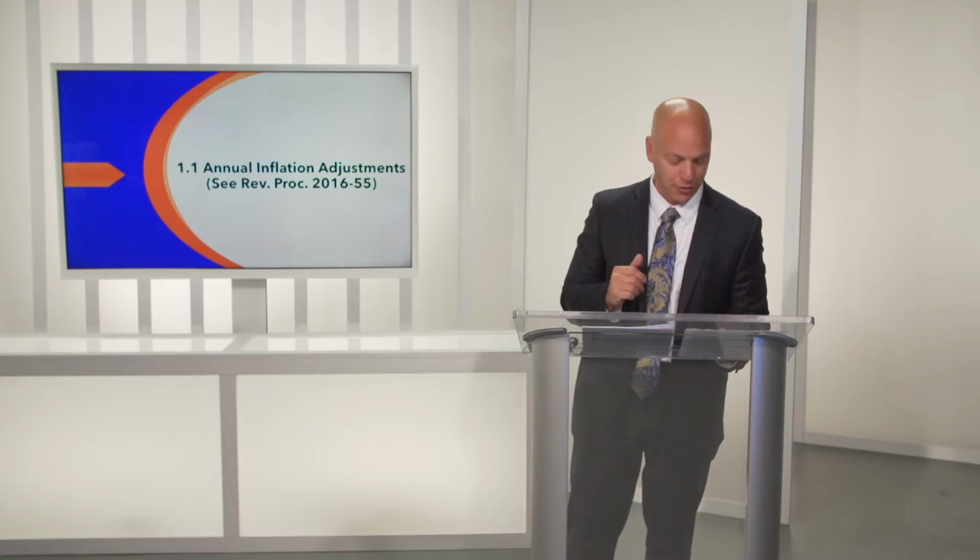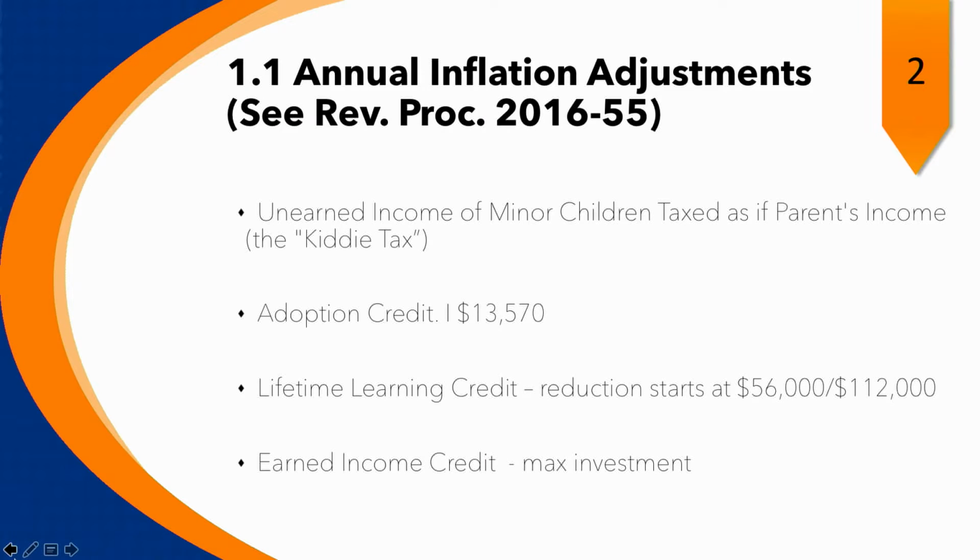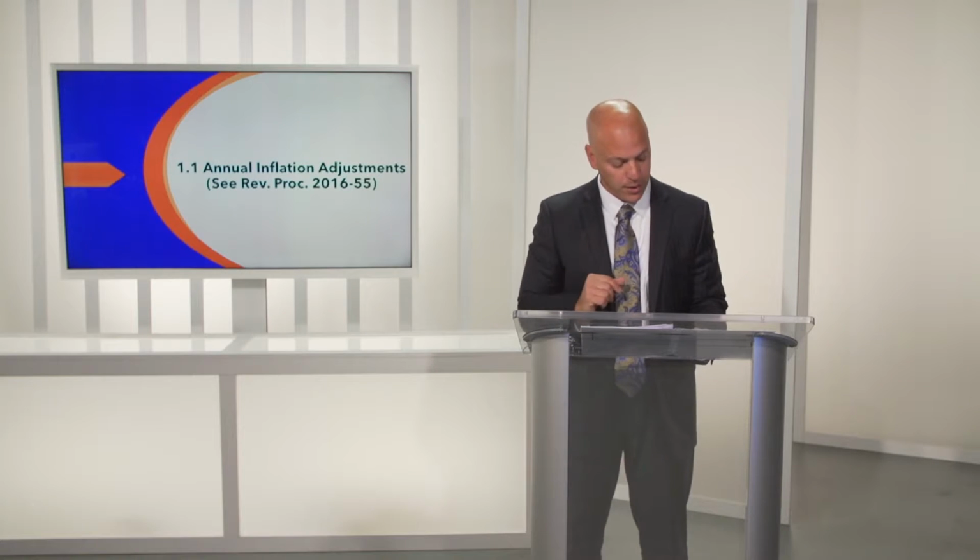Let's take a look at the adoption credit. For taxable years beginning in 2017, under Section 23, sometimes there's going to be more to the sections than what I give you on each of these headings today, but just look under Section 23(a)(3). The credit allowed for an adoption of a child with special needs is $13,570. For taxable years beginning in 2017, the maximum credit allowed for other adoptions is the amount of qualified adoption expense up to that limitation. So keep that in mind.